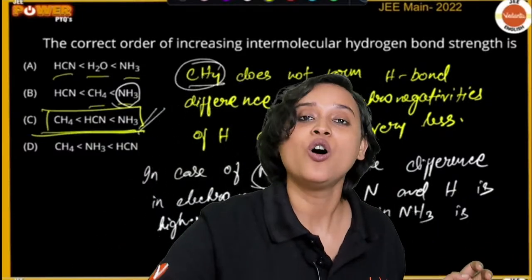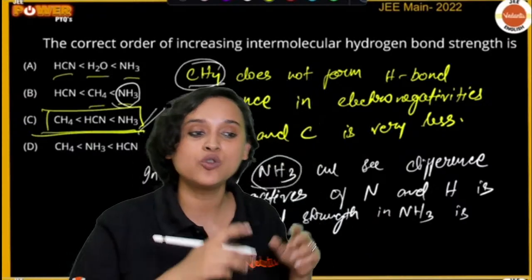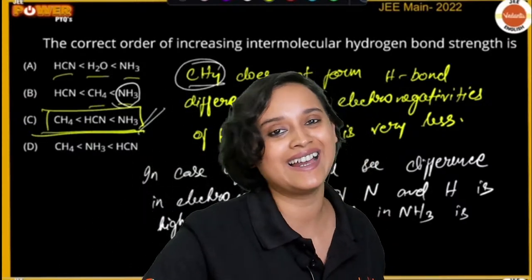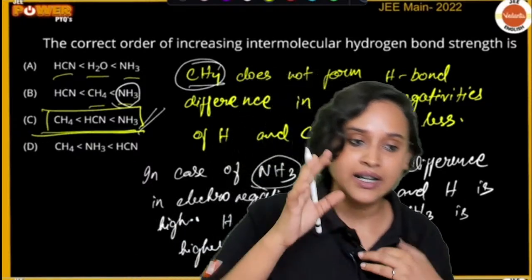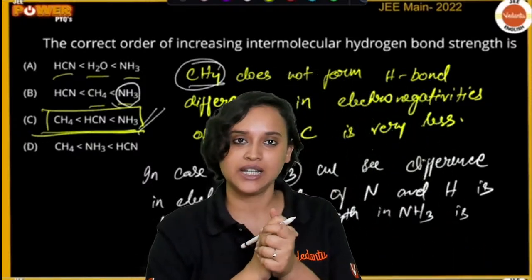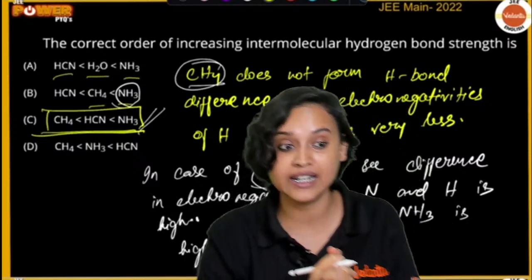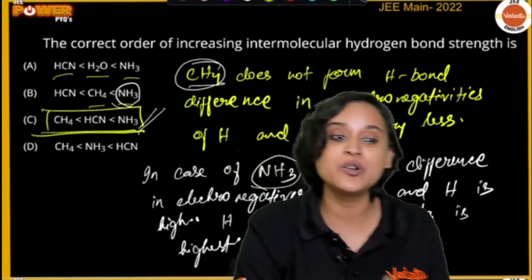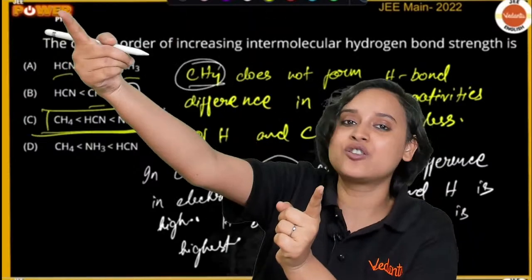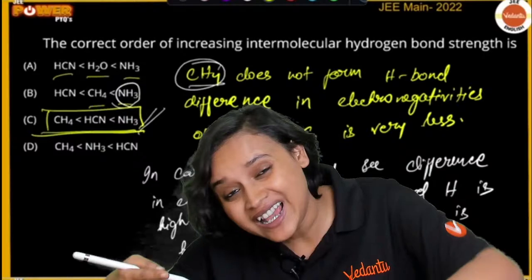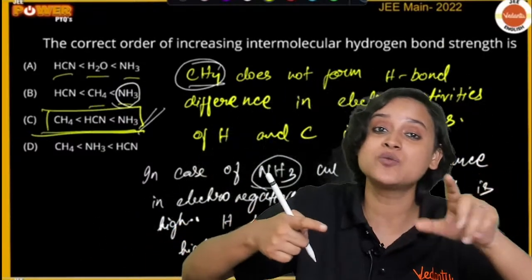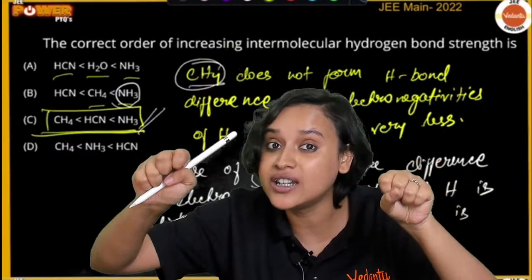Now, to all the students who are asking about water, you have to understand that, please guys. Water has hydrogen bonds, definitely. These form between neighboring hydrogen and oxygen atoms of adjacent water molecules. See, water has hydrogen and oxygen.